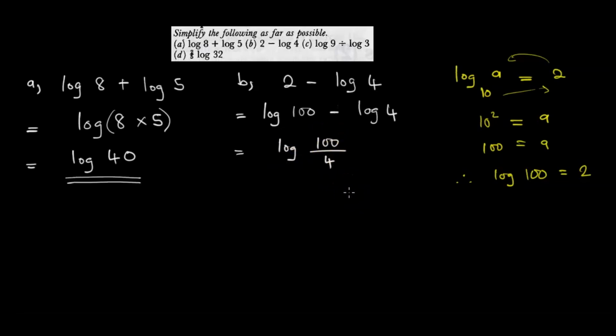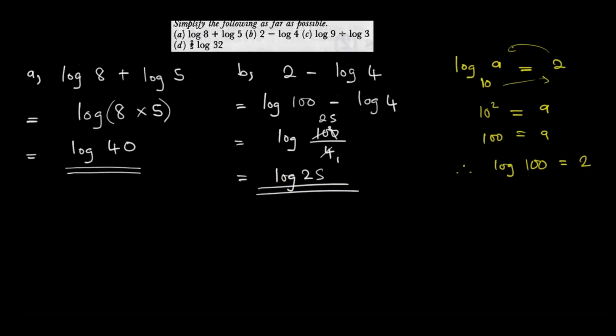We have used a law of logarithms which you should know. Then if we say 4 into 4 here, it's 1. 4 into 10, we get 2 with the remainder of 2, and into 20, it's 5. Whatever, this is log 25. So when we are told to simplify a logarithm as far as possible, we should leave it as a single logarithm if we cannot simplify that logarithm any further from that point. That's why in A our answer was log 40 and in B our answer was log 25.